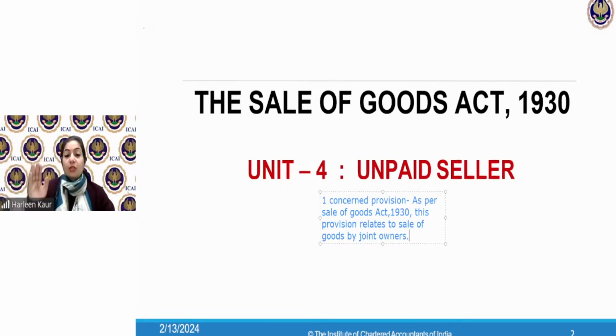This is the provision. These are the points which should be clarified. If one has the possession, he has the possession with the permission of the other joint owners. The buyer is in good faith. He is a legal buyer. All these points I'm writing as the concerned provision. Concerned provision means what is written in the Act, in that particular section. Writing the section number is not necessary, but you should state the provision and that this topic relates to this provision.